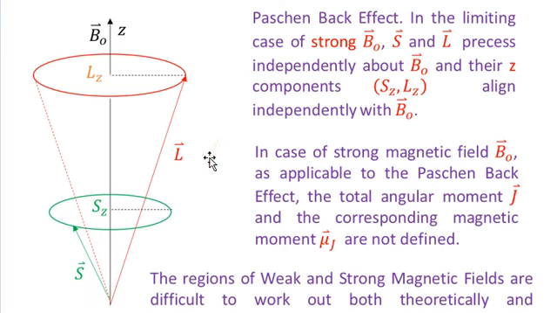Similarly, the orbital magnetic moment mu l is anti-parallel to the orbital angular momentum L, and they will also precess about the minus B naught direction, and those quantities I have not shown in this diagram. I have shown only the total spin angular momentum S and the total orbital angular momentum L, their loops in which they carry out their precessional motion, that is the green loop and the red loop, and I have also shown their Z components.